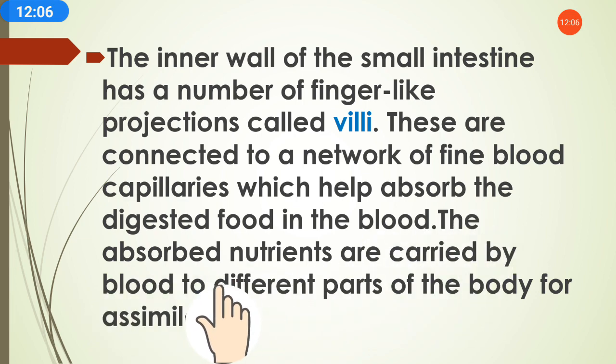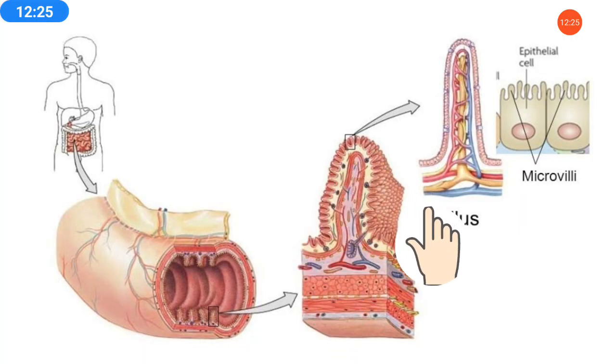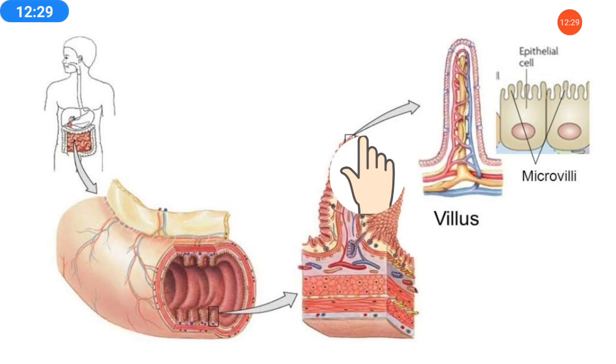The absorbed nutrients are carried by blood to different parts of the body for assimilation. Means these absorbed nutrients are carried by the blood, and the blood passes to every part of the body, so that the full body can get nutrients through the blood. So villi help in absorbing the food into the blood.